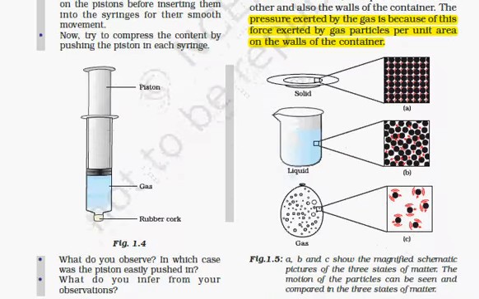So this picture will explain what I was saying before, that the solid state has particles bound much together. Then in the liquid state they move randomly and there is space between them, and in the gaseous state there is much larger space between them and they exert force on the container.